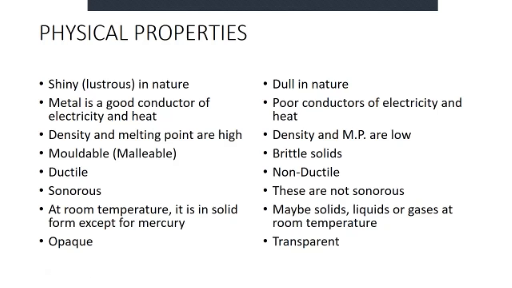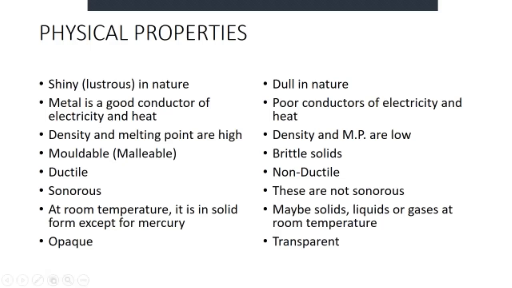One is very soft, that is graphite. This diamond is a very bad conductor of electricity, while graphite is a good conductor of electricity. So the non-metal shows variety or variation in its properties. Metals are malleable or moldable. It means when you hammer them, they become a sheet, while normally non-metal solids are brittle in nature. When we hammer them, they convert into powder.